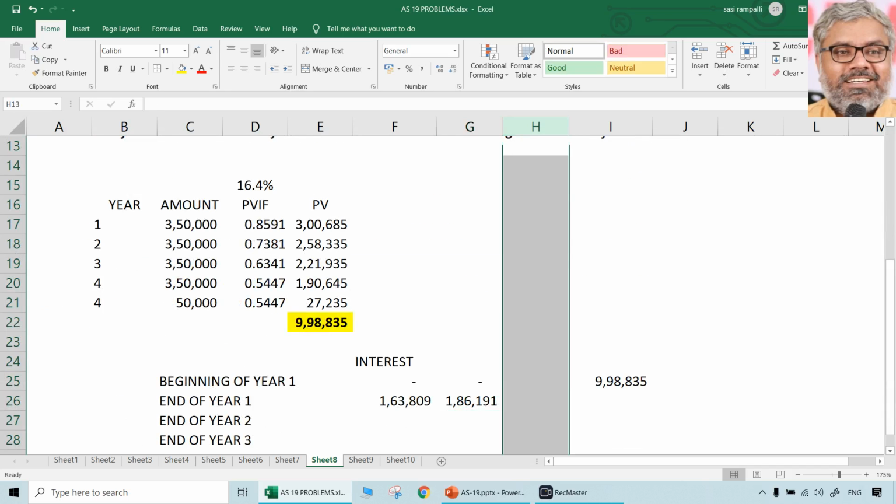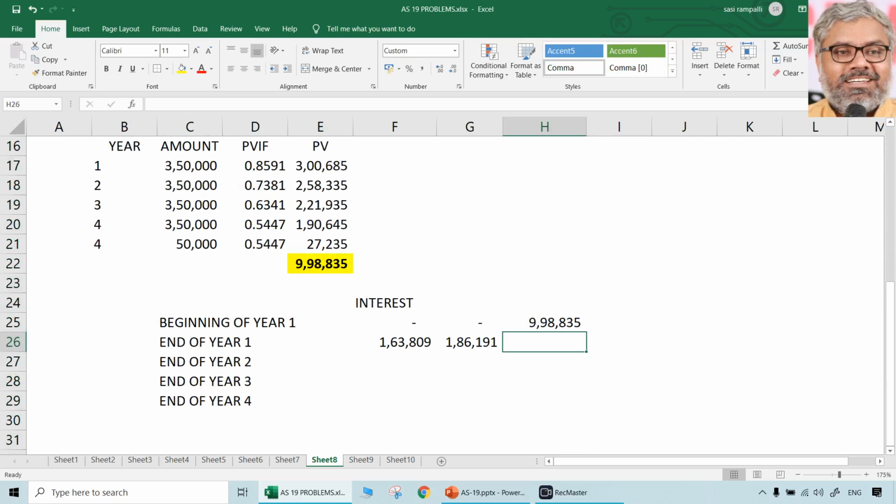Then naturally, how much is the principal amount that is balance? 998 whatever it is minus the principal amount that has already been paid, 8,12,644 is balance principal amount at the end of year 1. Same calculations you have to continue for other years also.